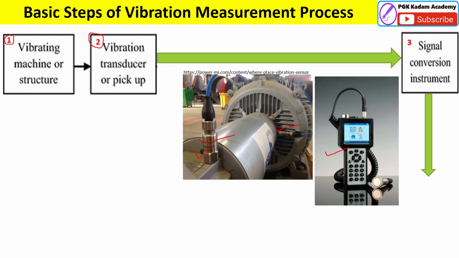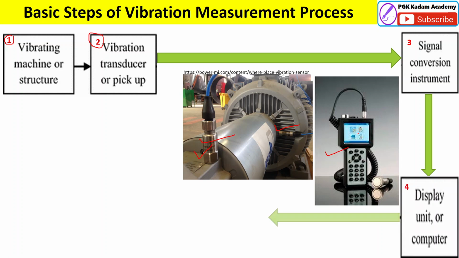The signal conversion unit takes the output signal from the transducer, which is in the form of voltage or current. That voltage or current is too small to record. Therefore, the signal conversion unit is used to amplify the signals from the transducer to the required value.